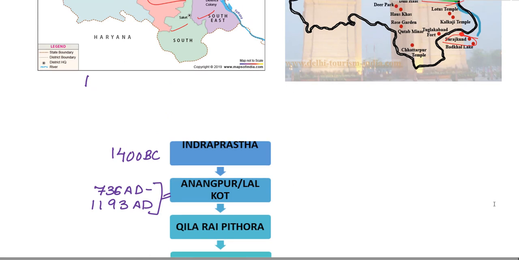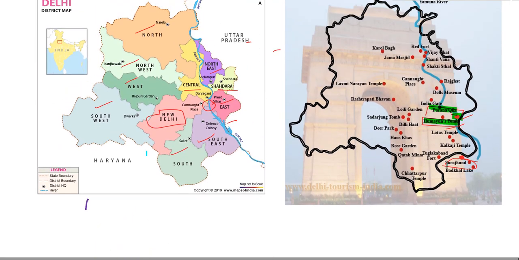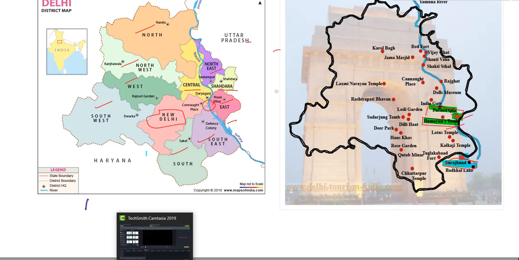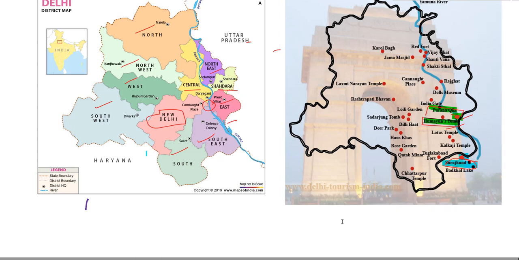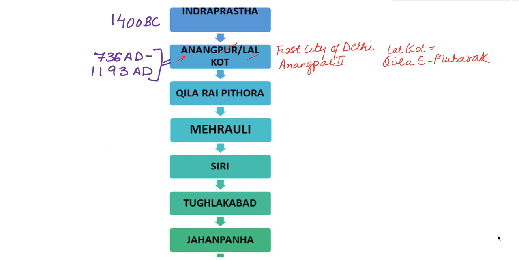Now we'll try to locate Anangpur on the map. So we can see here Surajkund, and near Surajkund a dam was built by the name of Anangpur Dam. This is a small village in Haryana which borders Delhi. This dam was built by Anangpal Tomar, and his son Surajpal built the Surajkund Dam. Now the difference between Anangpur and Lal Kot is that Anangpur was a small village in Haryana and Lal Kot is believed to be the first city in Delhi.